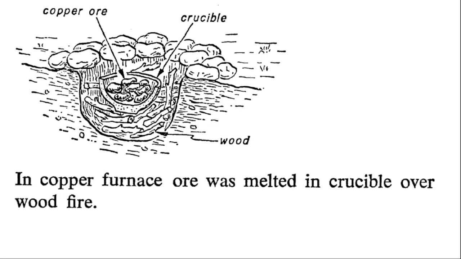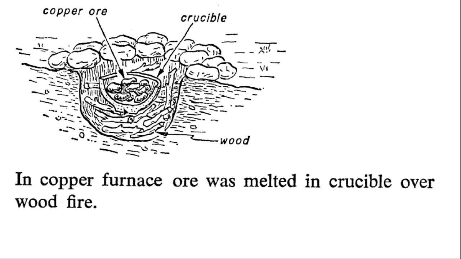I already told you azurites were burned to get copper. What people did in ancient times was dig a dent on the ground. In the dent, they put a rock bowl called a crucible. In the crucible they put azurite stones.